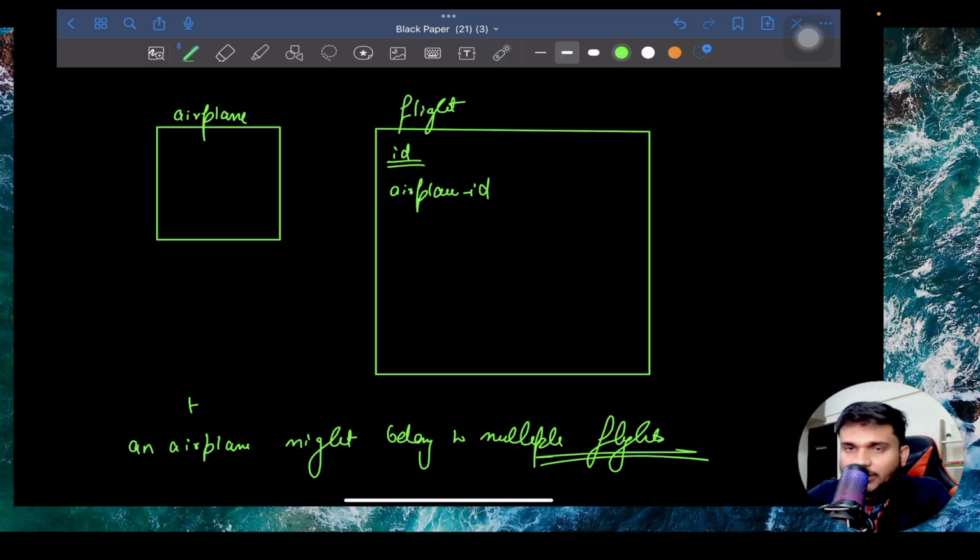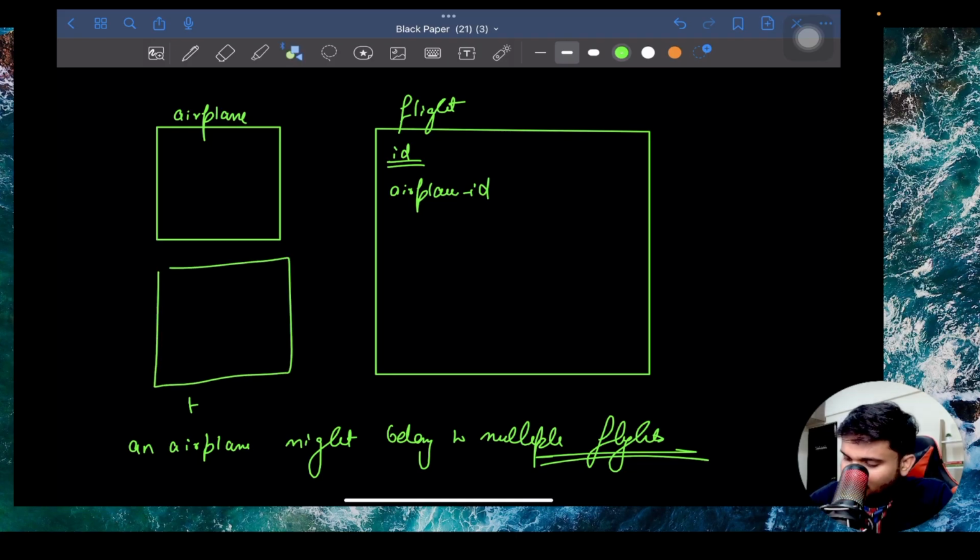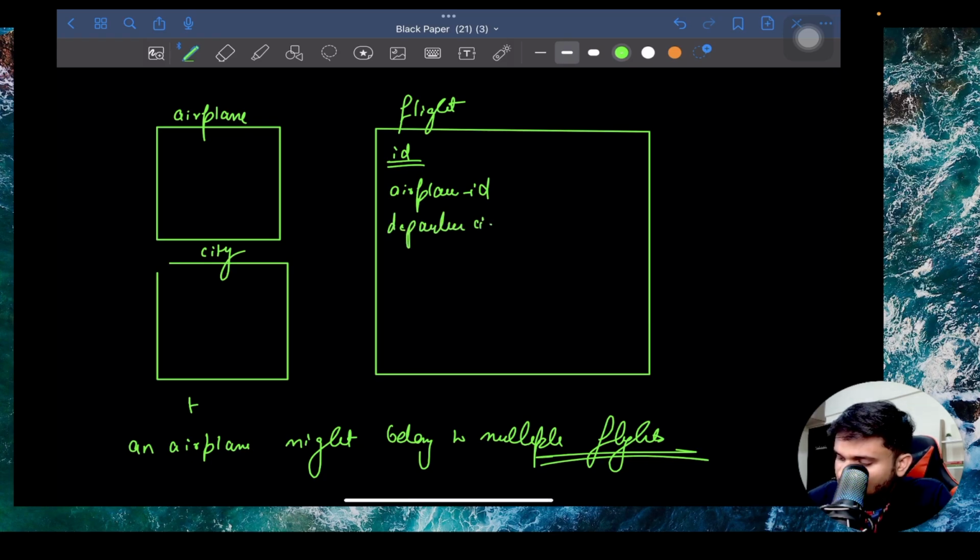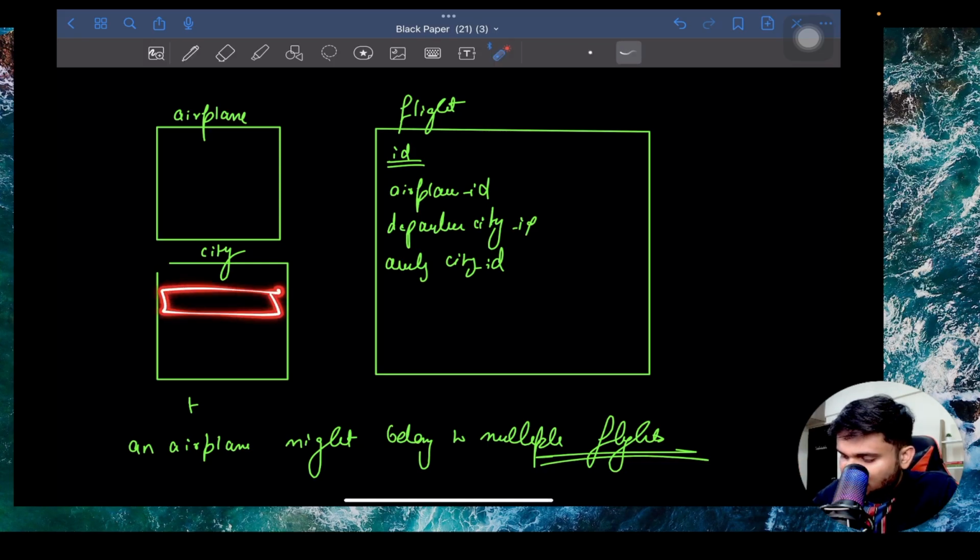Then you need to store the departure and the arrival cities. So it would be good to have a separate city table as well, where you can see departure city and arrival city, and technically city ID, right? Because in case you have to change the city name, based on our normalization concepts, we know that you don't need to go to every flight and change it there. You will just make a change in one of the city records and the ID will be updated here, right?